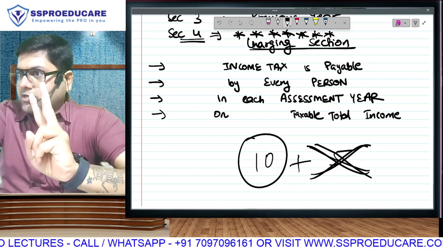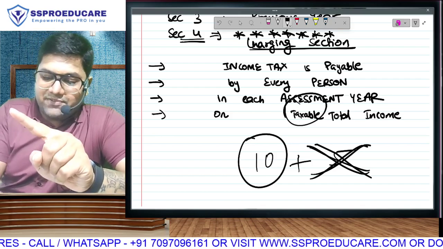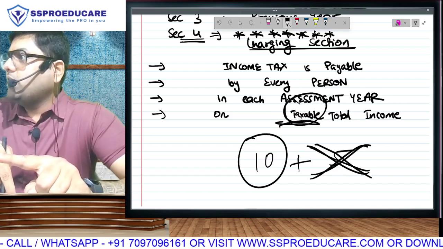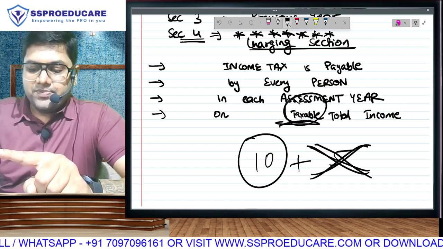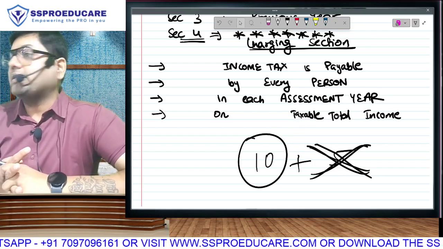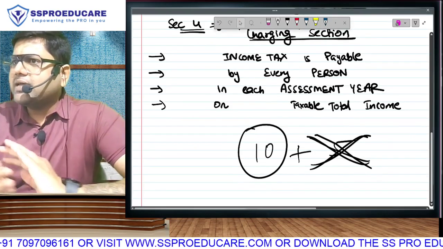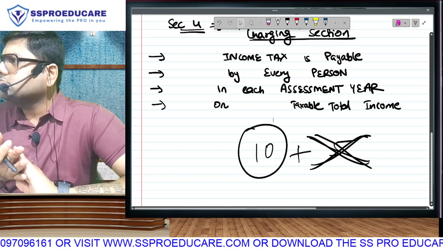Incomes will be of two types. Type 1, those incomes on which government wants tax. That will come in this chapter, in this law, and we call it our taxable income. Type 2, the income on which government does not want a tax. Example, agriculture. In simple language, can I call it non-taxable income?